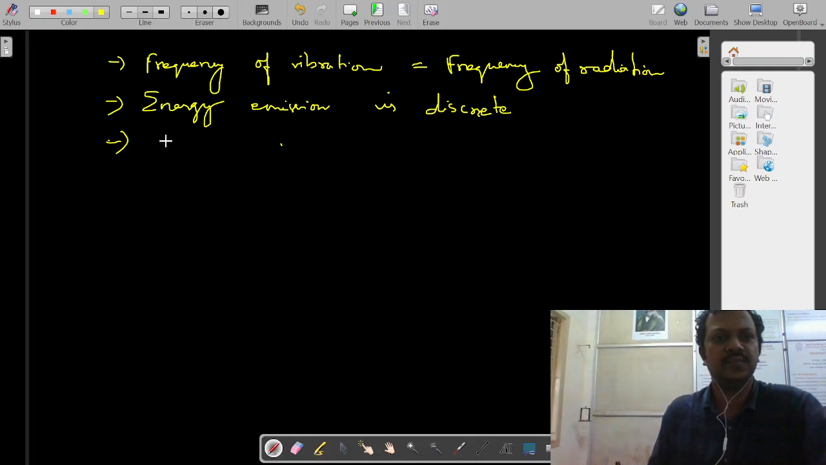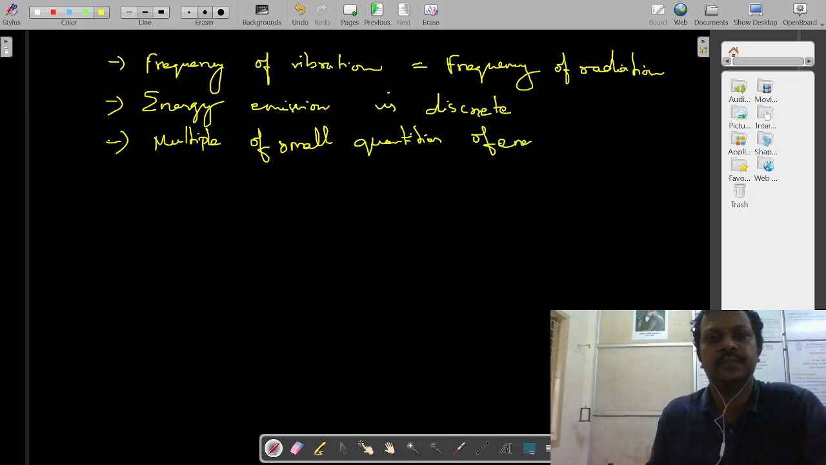So atoms are vibrating. Different atoms have different frequencies, and they emit radiation in the form of multiples of small quantities of energy, small units of energy. So they are called quanta. As you know, that is a packet of energy, a packet of some radiation.